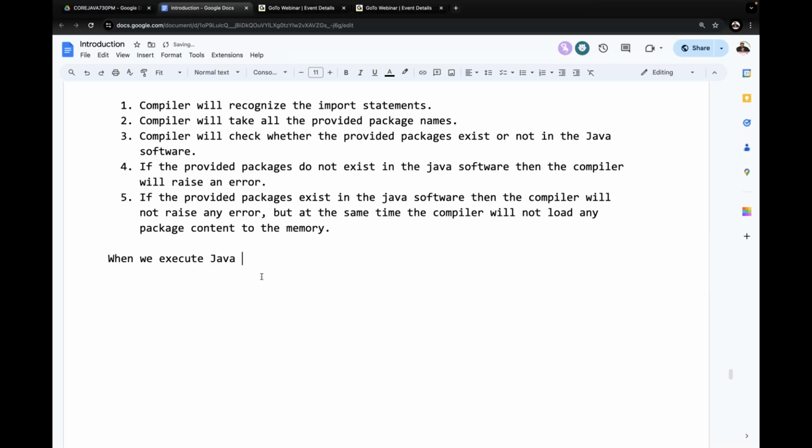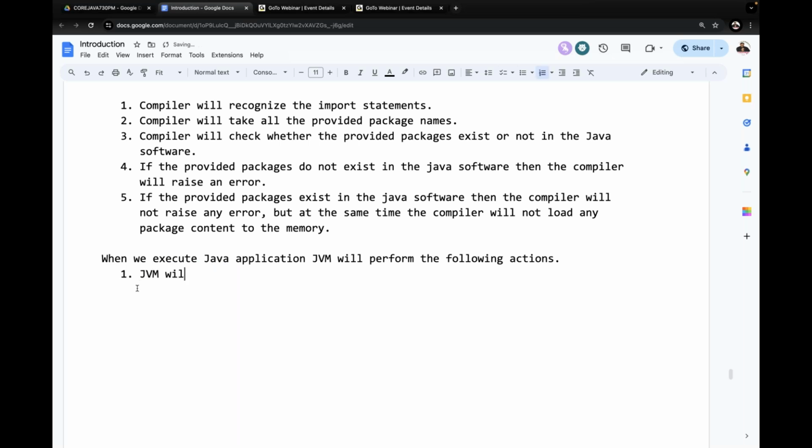When we execute Java application, JVM will perform the following actions. What JVM will perform there now? Observe carefully. When we execute Java program, JVM will perform the following actions.